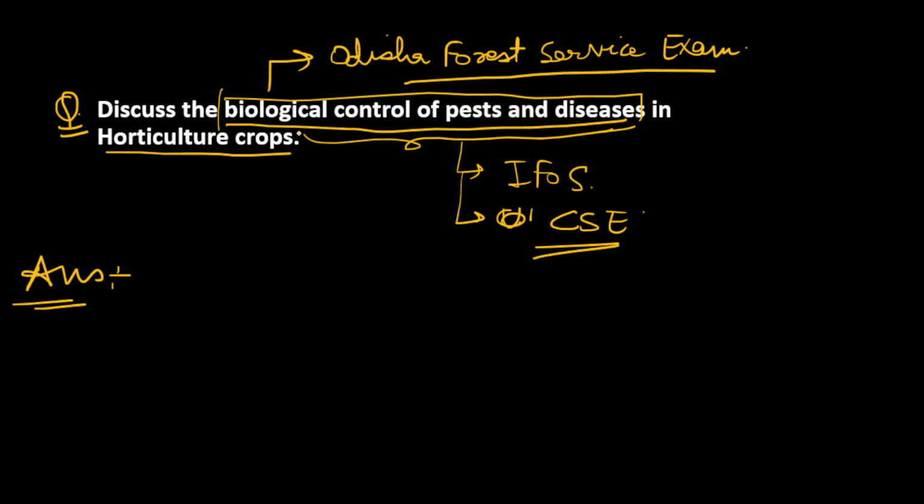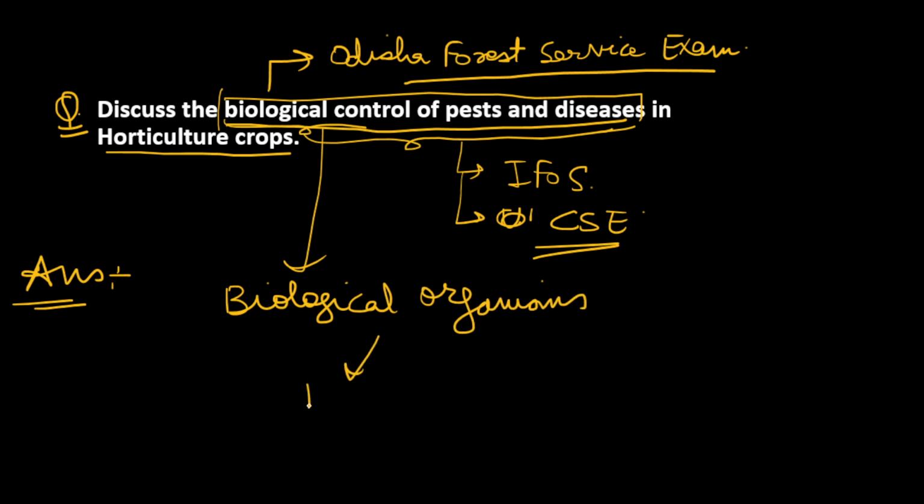First of all, we should know what biological control is. So biological control means using biological organisms for control of pests and diseases. That is, use of some kind of living organism, some kind of living elements for the control of these pests and diseases, then it is known as biological control. So I hope you are able to understand what biological control is. So let's see how we approach this answer. How can we do the answer?